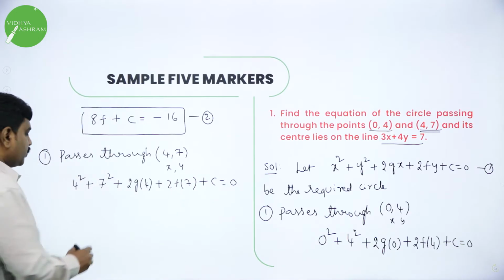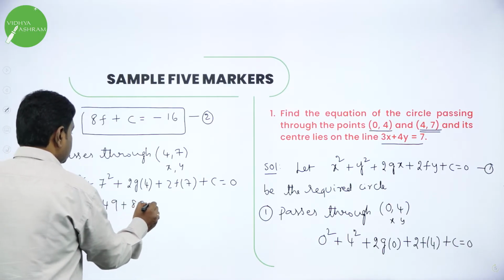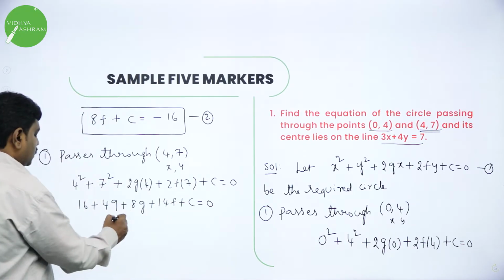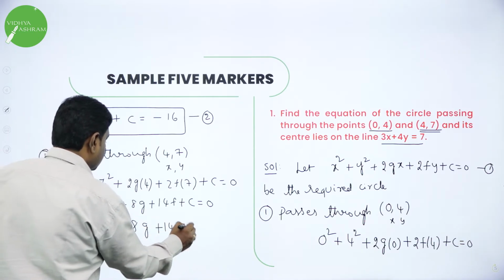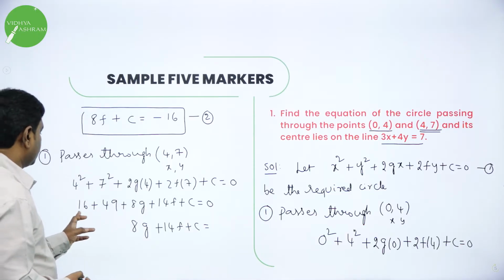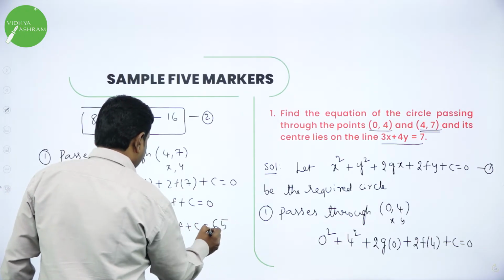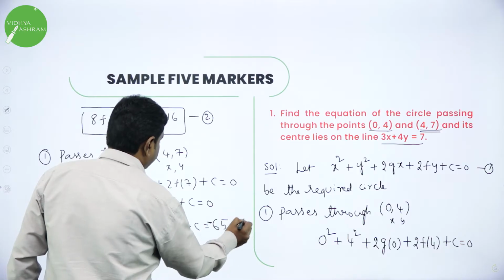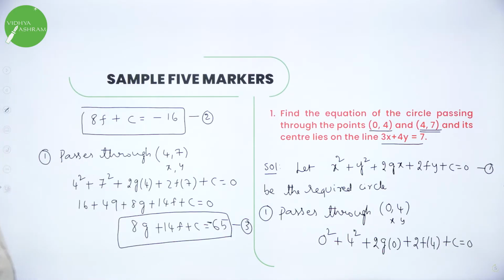Simplify this: 16 plus 49 plus 8g plus 14f plus c equal to 0, or 8g plus 14f plus c is equal to minus 65. So transfer that side, it will become minus 65. Call it as equation 3.